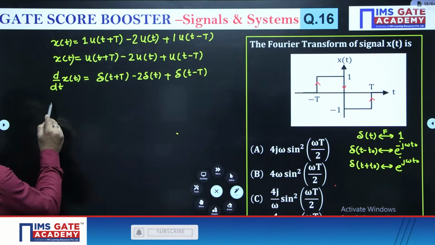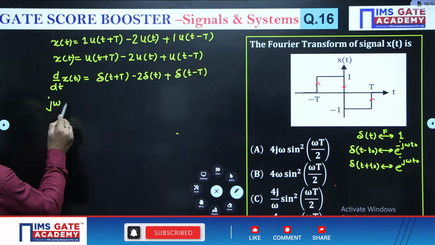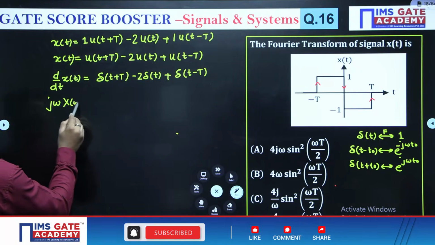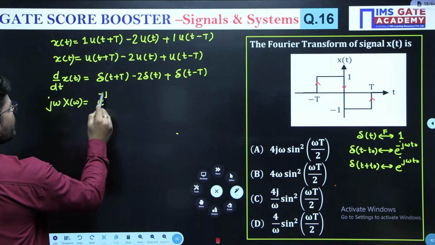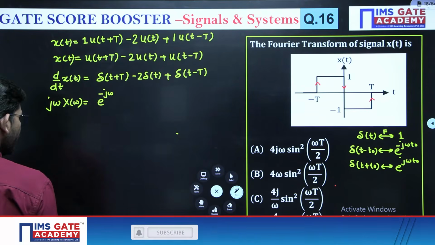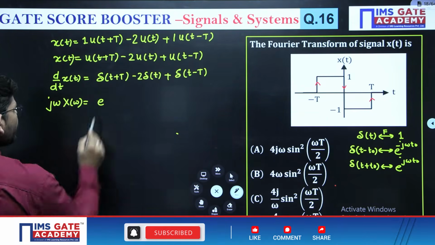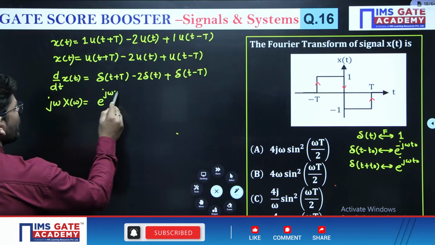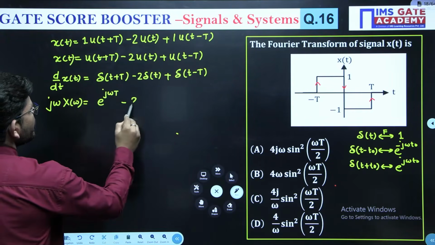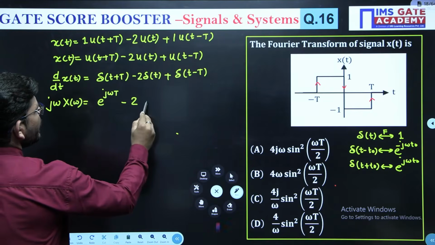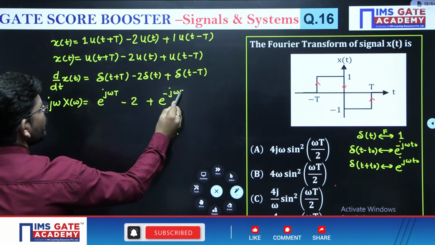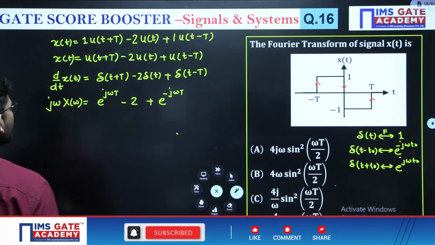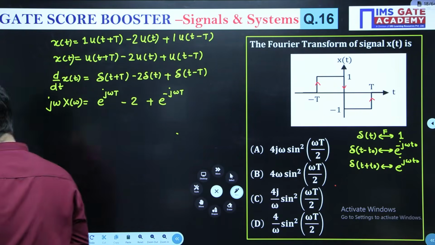And the Fourier transform of a differentiation is j omega X of omega. So here we will get e to the power plus j omega t, this will be only 2, and here you will get e to the power minus j omega t. This is what you are getting right now.